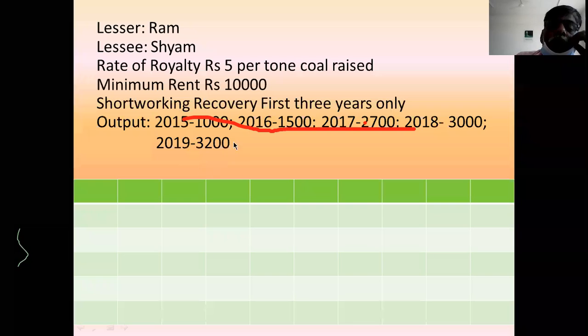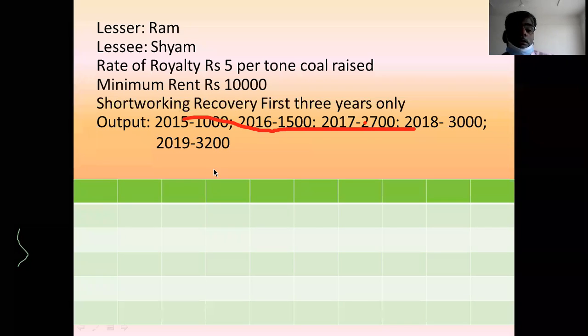Then outputs are given like this: 2015 1000, 2016 1500, 2017 2700, 2018 3000, 2019 3200. This is the simple example I am going to explain. You make 10 columns.